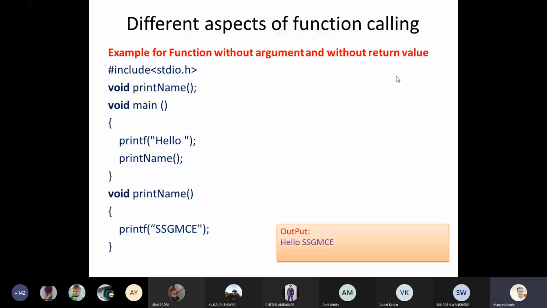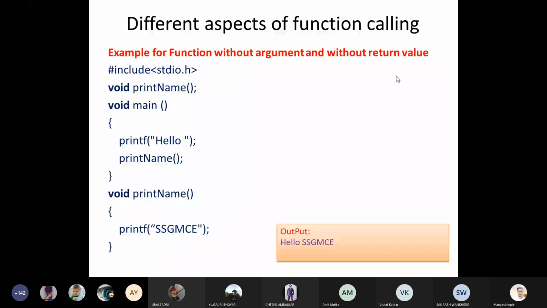As we discussed five minutes ago, you can understand what declaration and definition are with the help of this example. Line number 2, void print name, is the function declaration. The second-last line has void print name with open and close curly braces, and inside them one statement, printf ssgmc, which means you have defined that function here, and in the second line you have declared it.